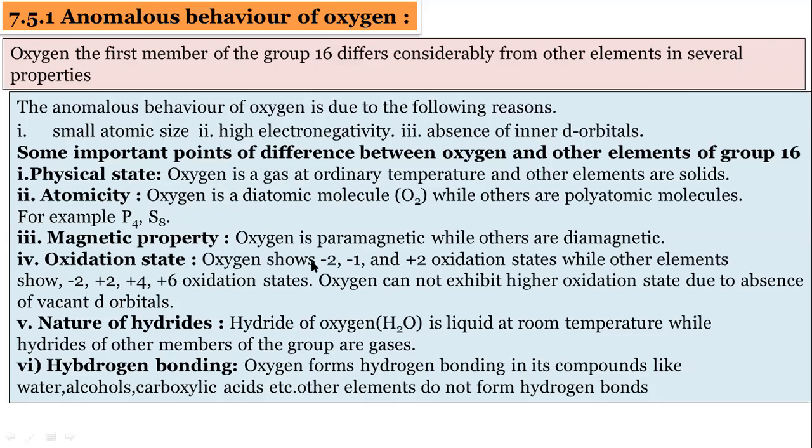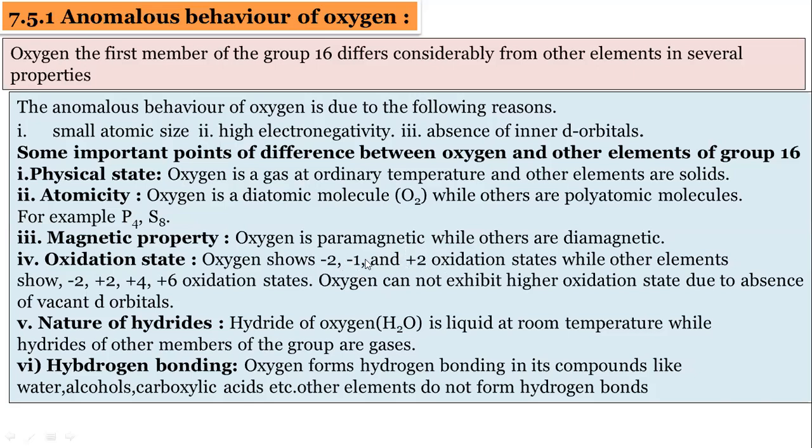Oxidation state: oxygen generally shows -2 oxidation state, and in the case of peroxide, it shows -1 oxidation state. But +2 oxidation state is found in only one compound, that is OF2, remember.